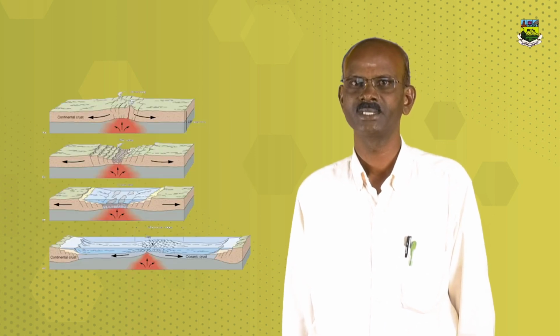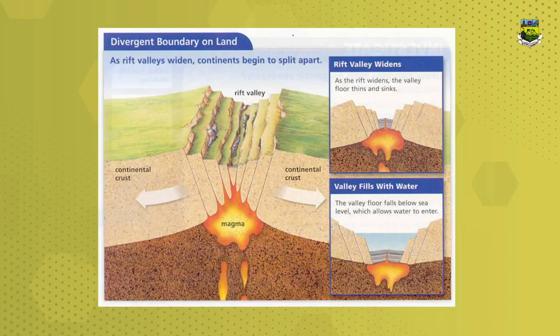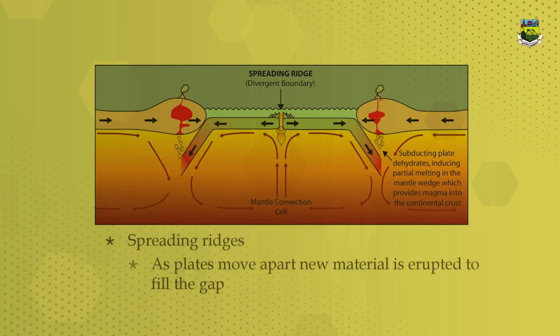The mid-Atlantic ridge is a divergent plate boundary where sea floor spreading occurs. Formation of an ocean basin by rifting and sea floor spreading. The divergent boundary on land: as rift valleys widen, continents begin to split apart. The diagram explains this. The continental crust rift valley widens. These are examples of the above. Divergent boundaries, spreading ridges. As plates move apart, magma fills up the gap.